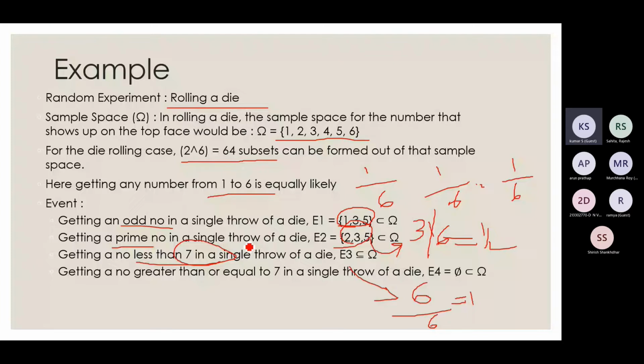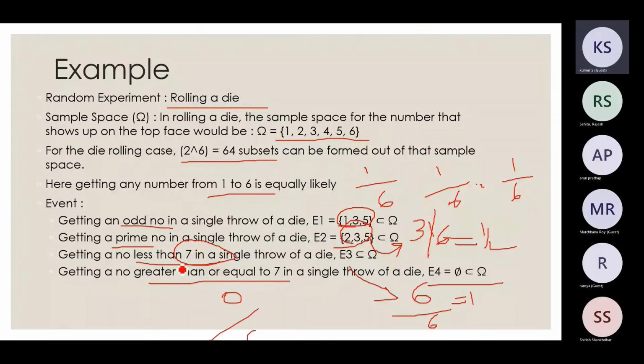And similarly, the opposite case of this: getting a number greater than or equal to 7. I don't have any number left in my set which is greater than or equal to 7. Hence, my outcome will be a null set. So my probability will be 0 by 6, that is equal to 0. Okay. So we will see one more example and then we will move to the next topic.